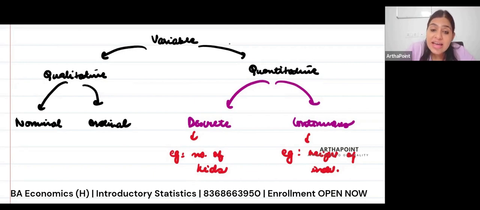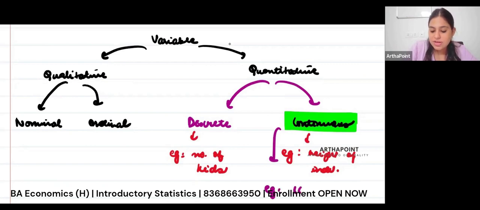So I can give the continuous variable in an interval also. So it can be 160 to 162 centimeter. But discrete, I cannot do that because it can only be some numbers without attaching a fraction to it. So it cannot be in fractions.